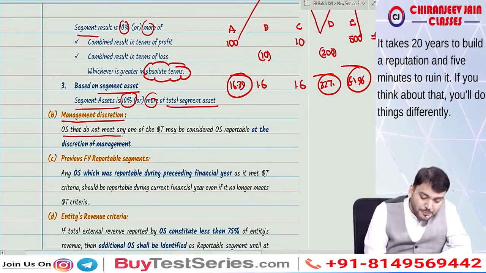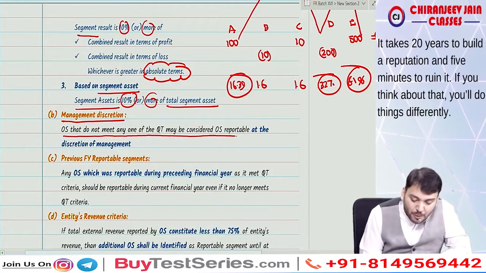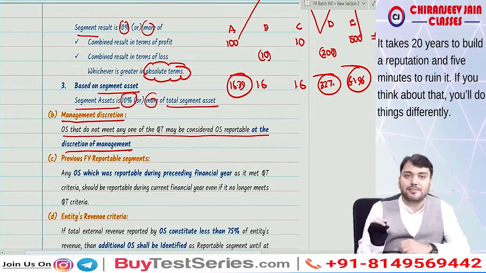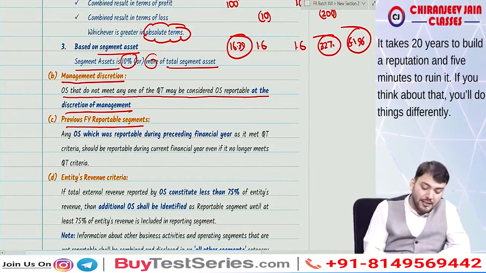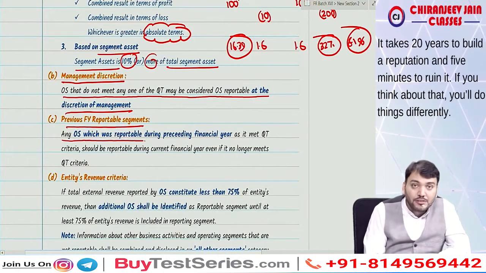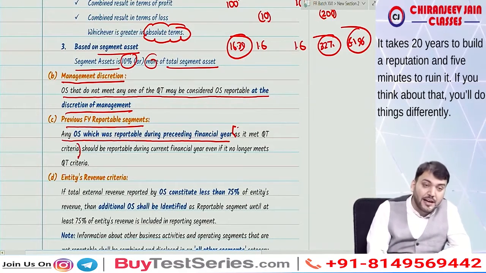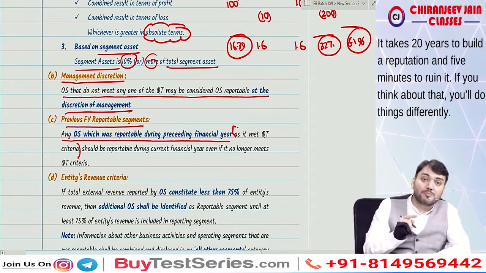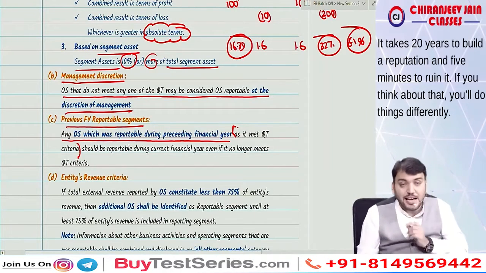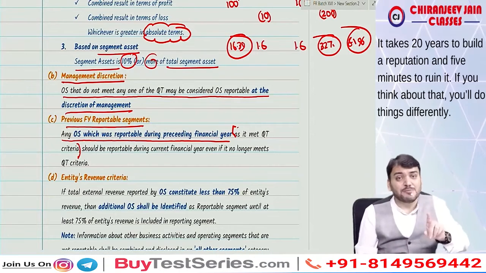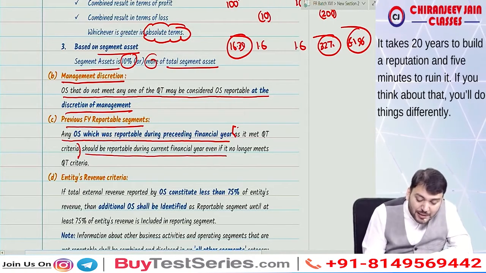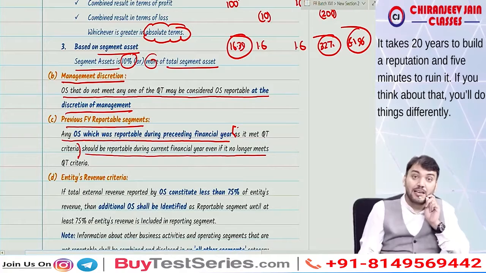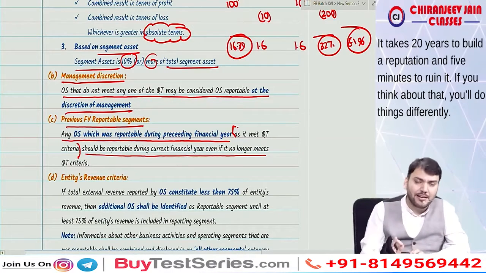So an operating segment that does not meet any one of the quantitative thresholds may be considered as reportable at the discretion of management. Then for the previous year's reportable segment: any operating segment which was reportable during the preceding financial year as it met the QT criteria, meaning as per point A, not as per point B, should be reportable during the current financial year even if it no longer meets the QT criteria. I hope you have understood.